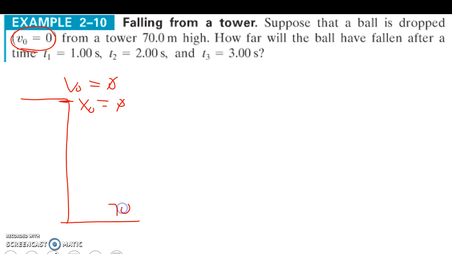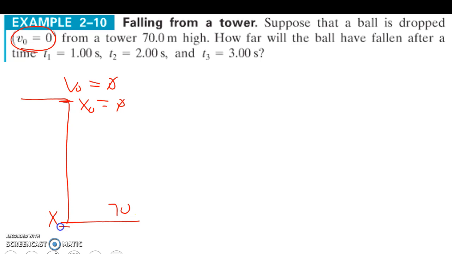So, let's say we have a ball dropped from a tower 70 meters high. How far was the ball falling after 1 second, 2 seconds, 3 seconds, etc.? Our initial velocity is 0 because we're dropping it. Up here, we'll say our initial position is 0. The bottom is our final position.